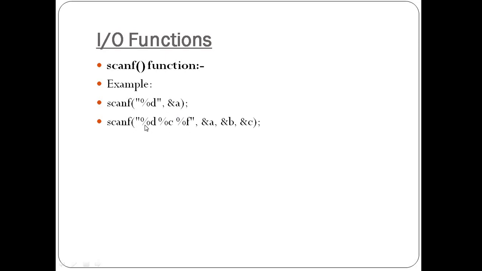So first we need to specify the format codes: %d for integer, %c for character and %f for float. And this is the list of variables holding the integer, character and float values. Before the name of the variable, just specify the ampersand, because the meaning of this ampersand is nothing but that the variable can accept the value at runtime rather than compile time. How we accept the value from the user at runtime, we will see during the practical demonstration in the next videos.